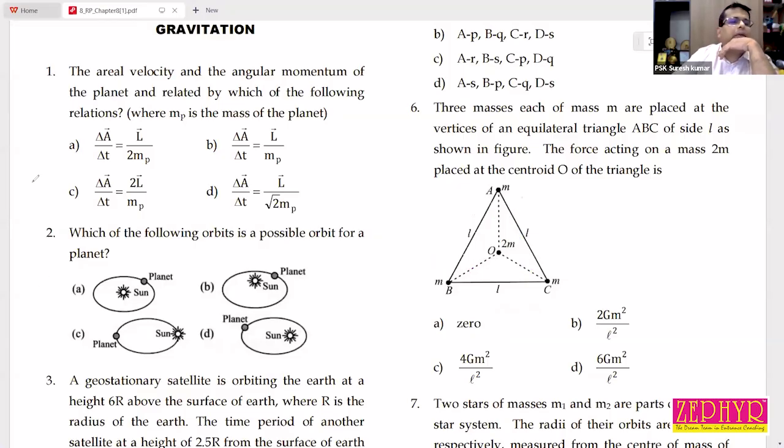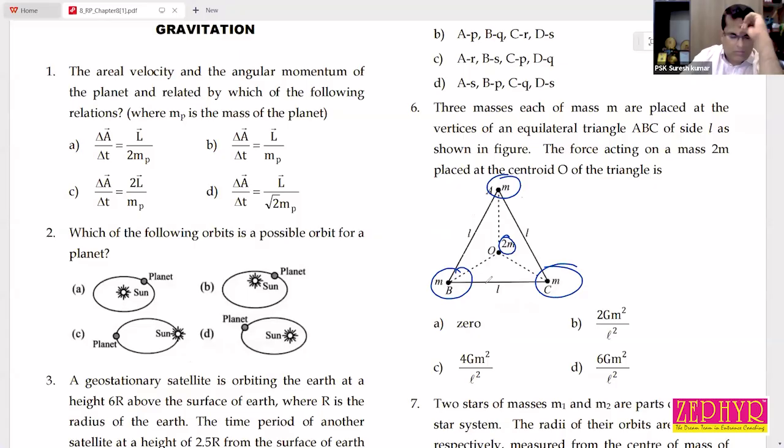So whatever may be the mass at the center, whether it is 2m or 3m or 4m or any mass, if the masses at the corners are equal, always the force acting on a particle at the centroid of the triangle must be 0. Net force will be 0.